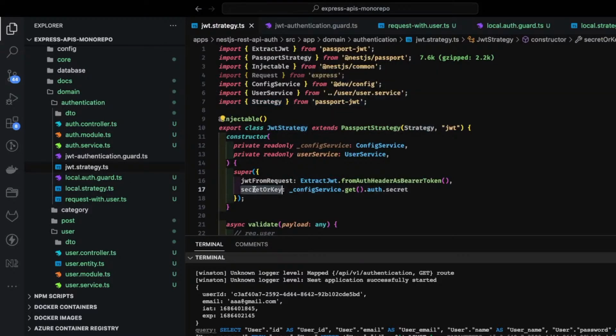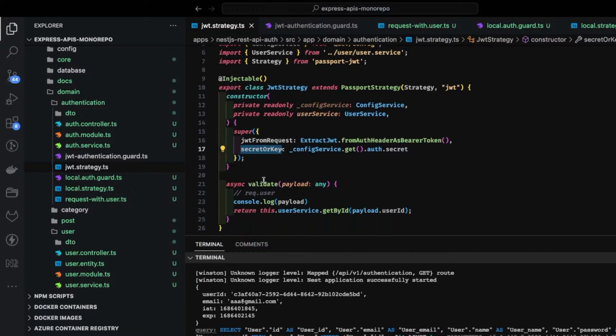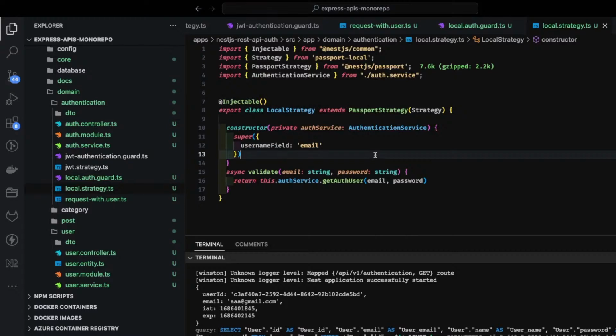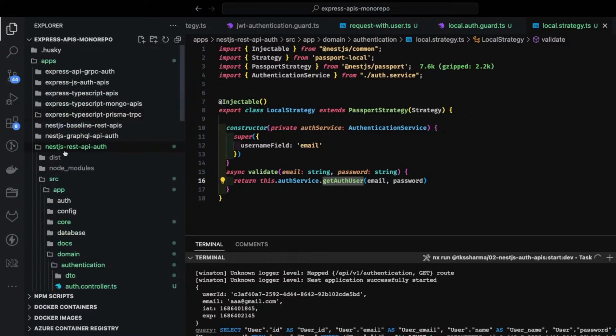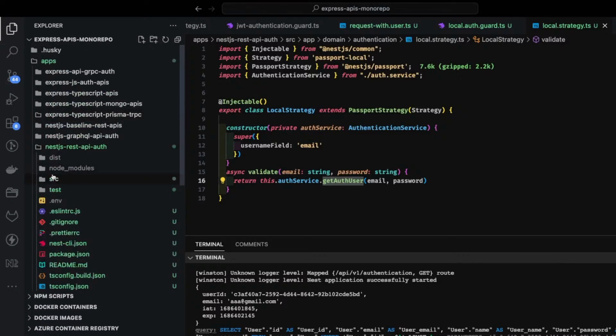For JWT, you are just extracting this from the headers. This local strategy is all about you are passing the username and password in the body, and we are validating it using a service method and adding that on the request.user. And here we have these two respective auth guards. One is a local auth guard, one is a JWT auth guard, which are pointing to these respective strategies. Okay, so this is all about how you can create production level authentication APIs.